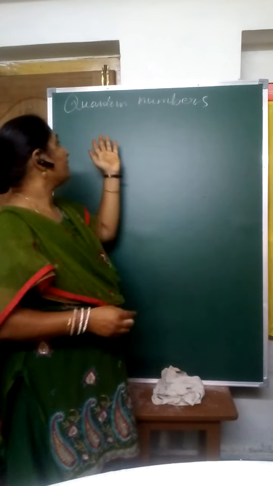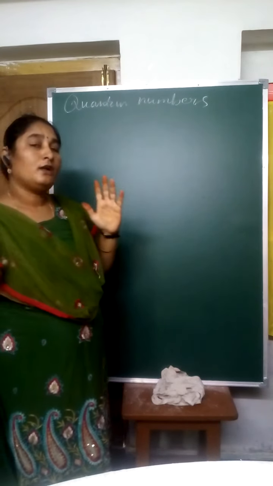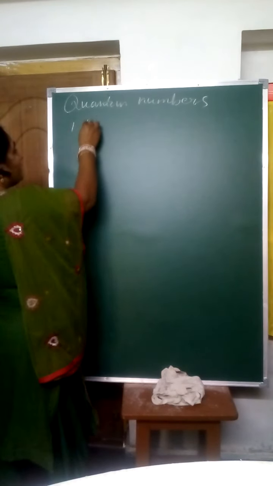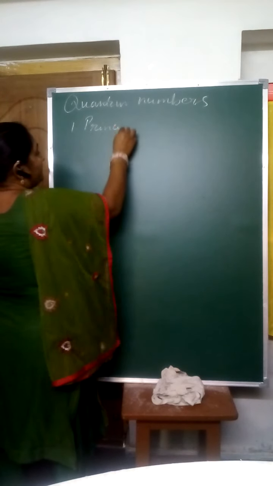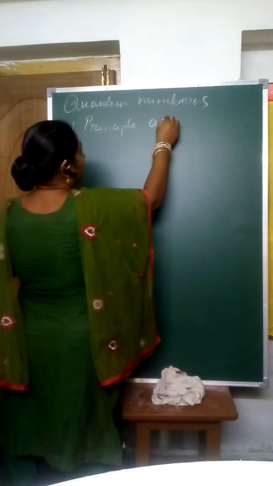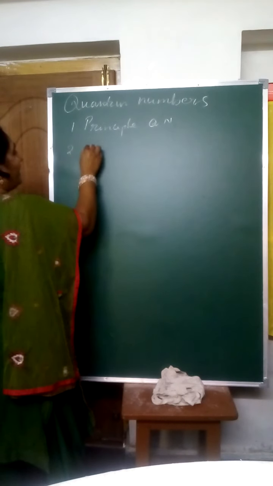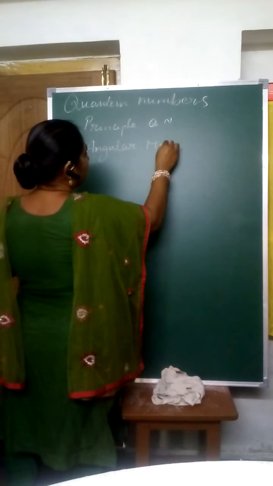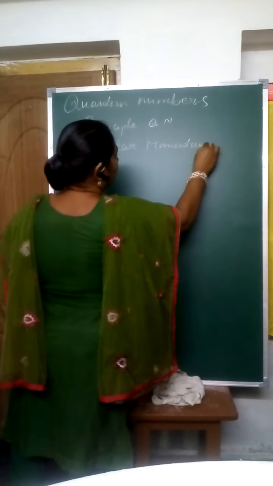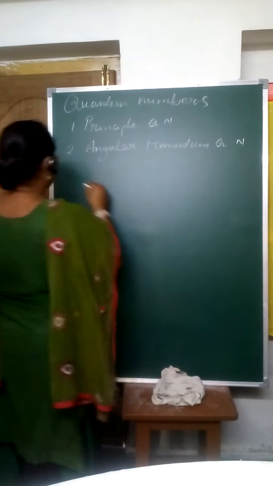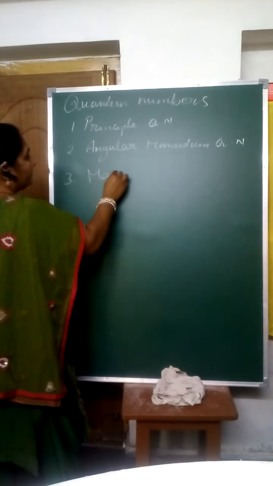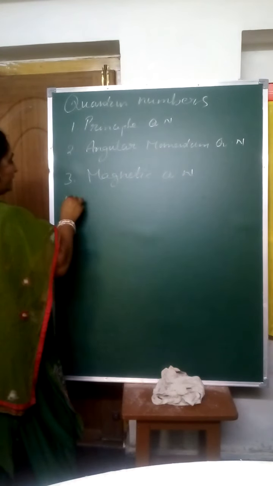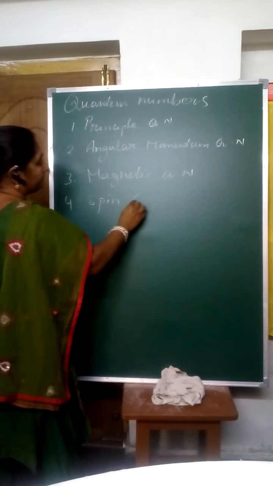That's why we have to know about the quantum numbers. Okay, now listen about the first four quantum numbers I am writing on the board. First is the principal quantum number. Second one is the angular momentum quantum number. Third one is the magnetic quantum number. Fourth one is the spin quantum number.